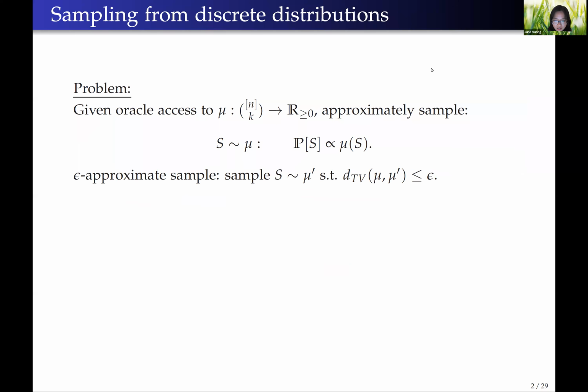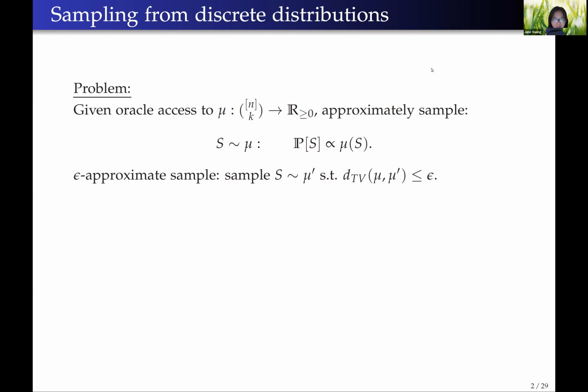So we consider this problem of sampling from a discrete distribution. Given a discrete distribution mu, that means a distribution over size-k subsets of a given ground set of size n, we want to sample or approximately sample from mu. So how much time do we need to produce one sample from mu?